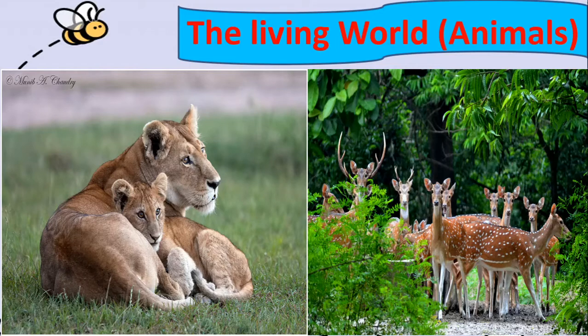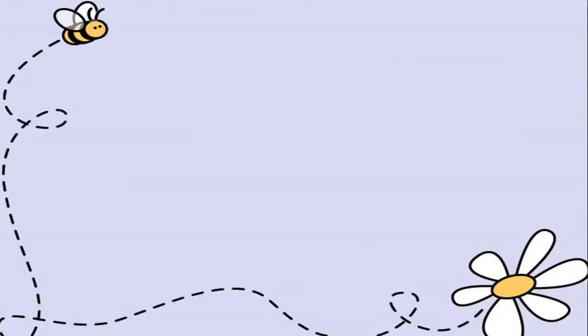So in this picture also you can see a lioness, a female lion and her cub, and there are some beautiful spotted deer there. Can you see? And there are some deer with antlers also. So we are going to talk in more detail about this particular part of our living world, and that is the animal kingdom. Let me tell you, there are going to be beautiful pictures, beautiful images, and a lot of interesting things to learn in this lesson today for you.